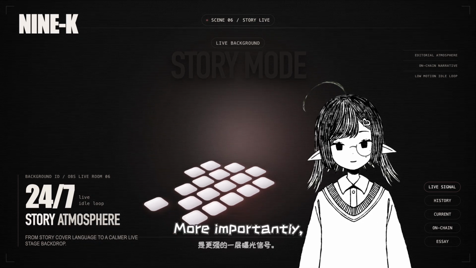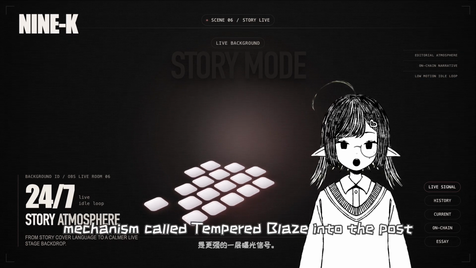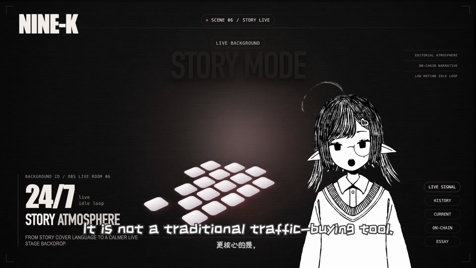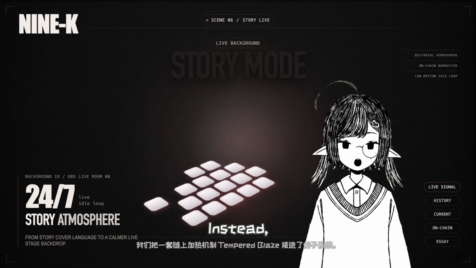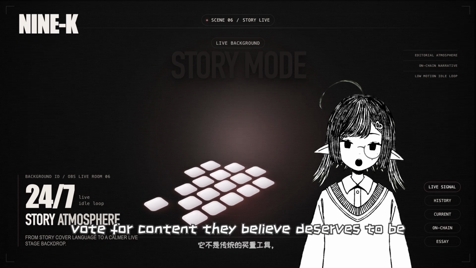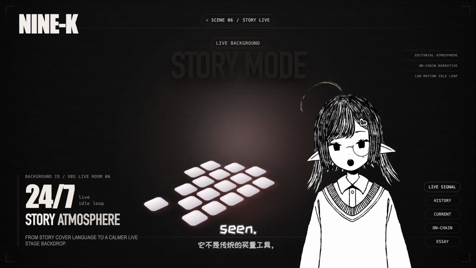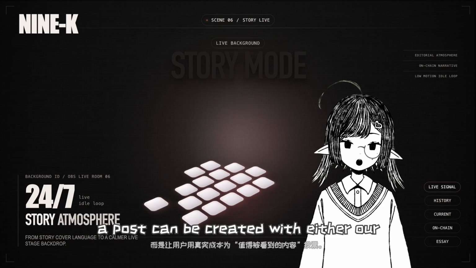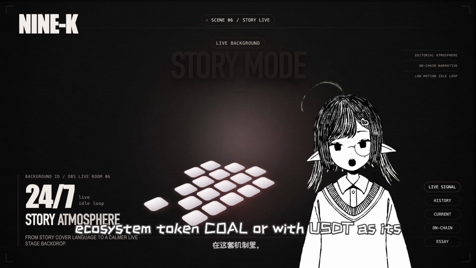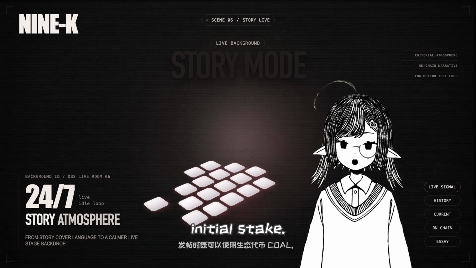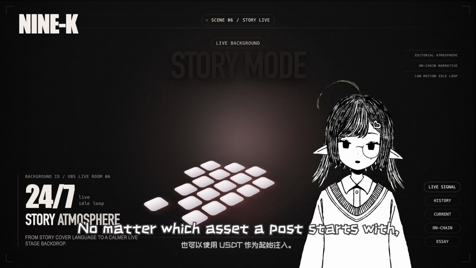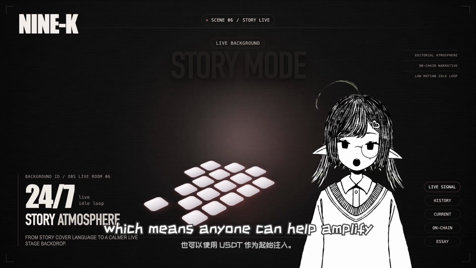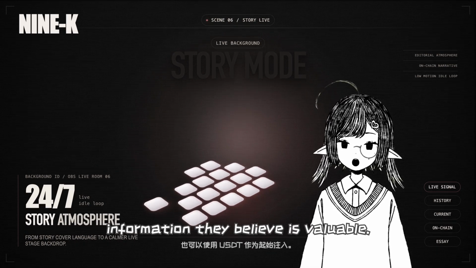More importantly, we have integrated an on-chain boosting mechanism called Tempered Blaze into the post system. It is not a traditional traffic buying tool. Instead, it lets users use real economic commitment to vote for content they believe deserves to be seen. In this mechanism, a post can be created with either our ecosystem token KOL, or with USDT as its initial state. No matter which asset a post starts with, other users can continue to add fuel to it later, which means anyone can help amplify information they believe is valuable.